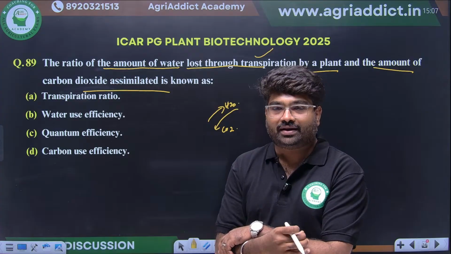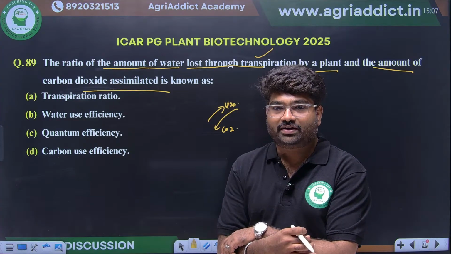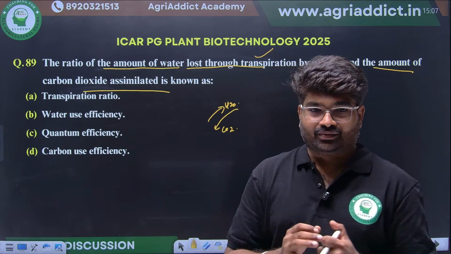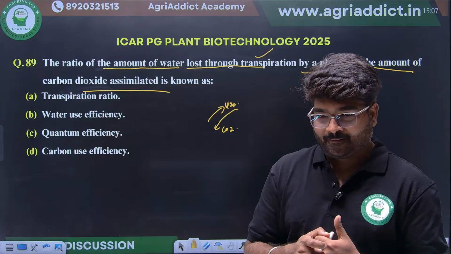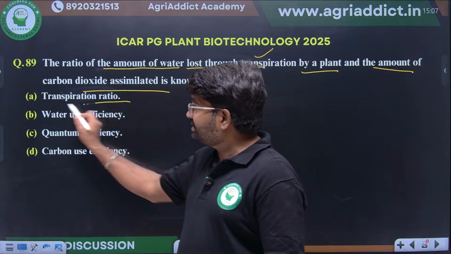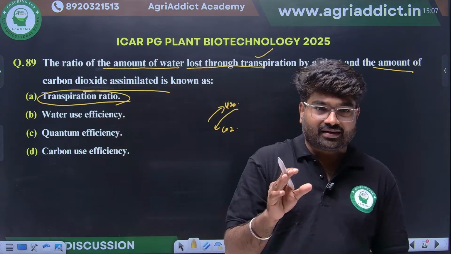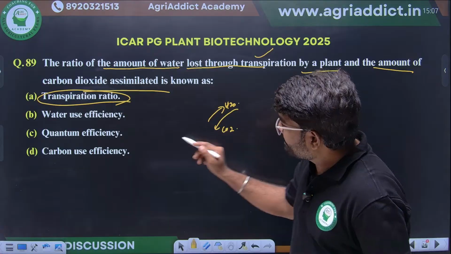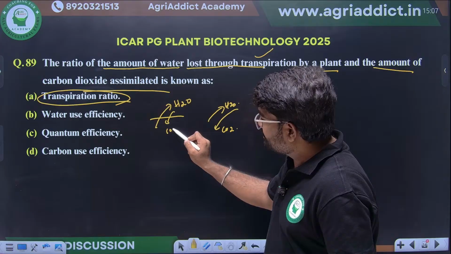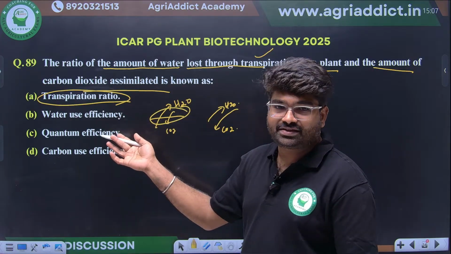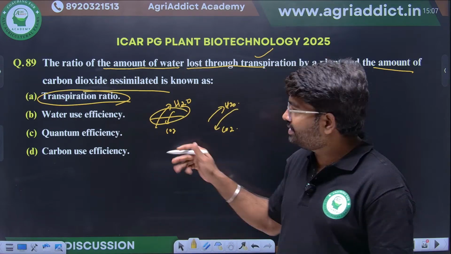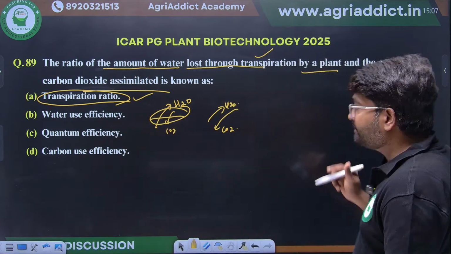Transpiration ratio means what then? What is meant by transpiration ratio? What is meant by quantum efficiency? What is meant by carbon use efficiency? You just go and see the exact definition of water use efficiency. The right option for this is transpiration ratio. I told here clearly, they are asking if water molecule is going out and CO2 is coming in, this is nothing but the transpiration ratio. How much water is going out and how much carbon dioxide is assimilated. So the right option is transpiration ratio.